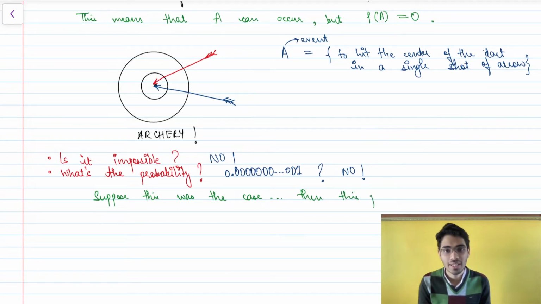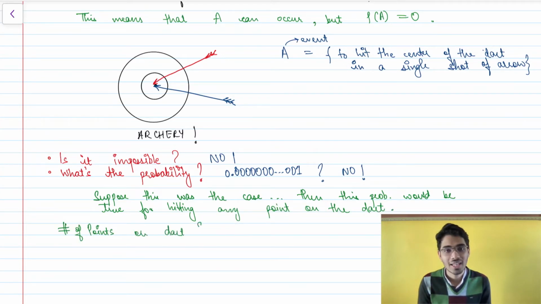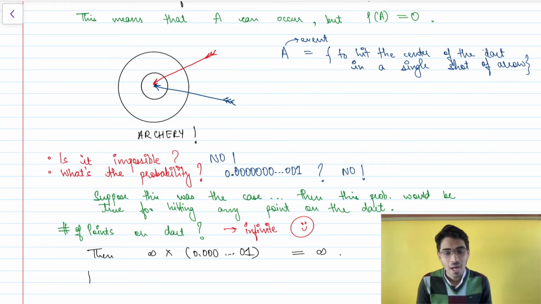Then this probability would be true for hitting any point on the dart, right? Why just the middle point? The number of points we know on the dart is infinite. Then infinite times any finite number, however small, becomes infinite. But P of A is less than or equal to 1 as per the definition, we all know that.